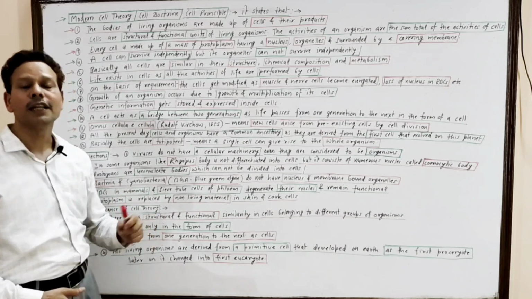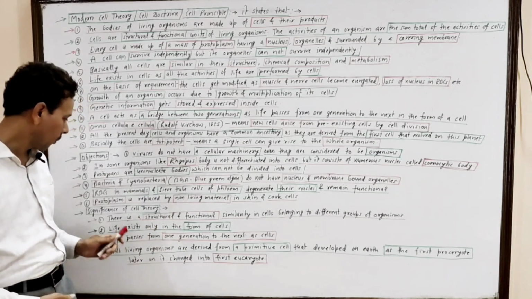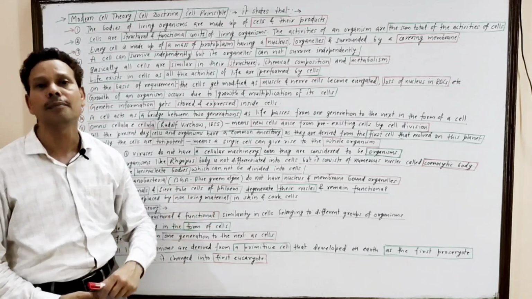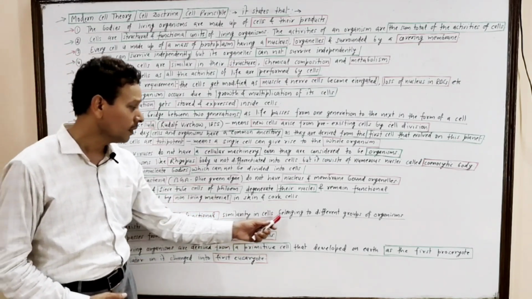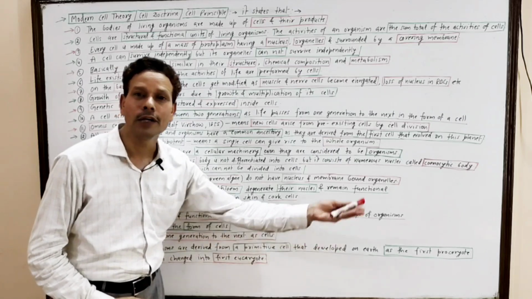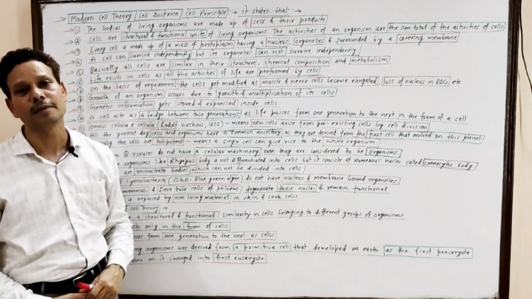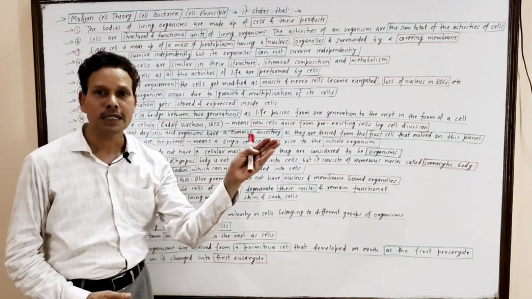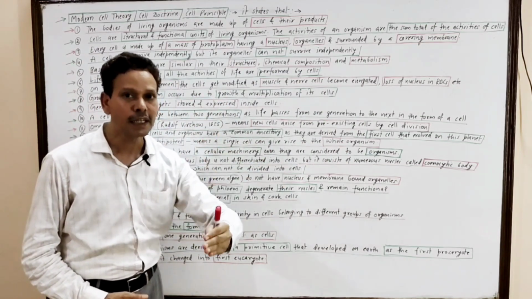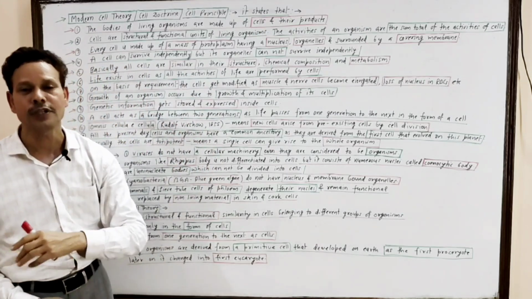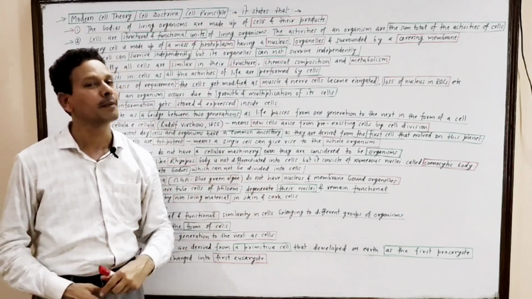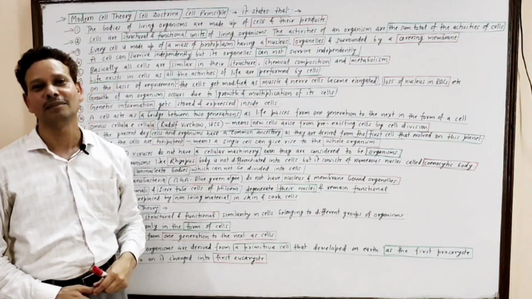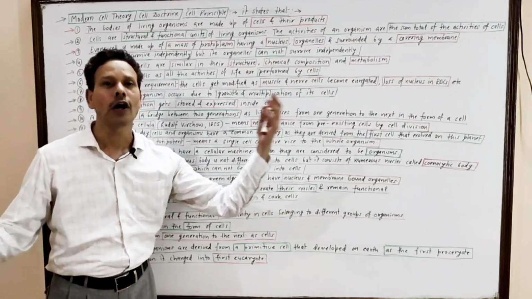Some important significance of cell theory. Note down, competitive exam students, there are structural and functional similarities in cells belonging to different groups of organisms. It means the different groups of organisms are similar. Basically, their structure and functions of the cells are similar. It means they show a common ancestry between the different organisms.